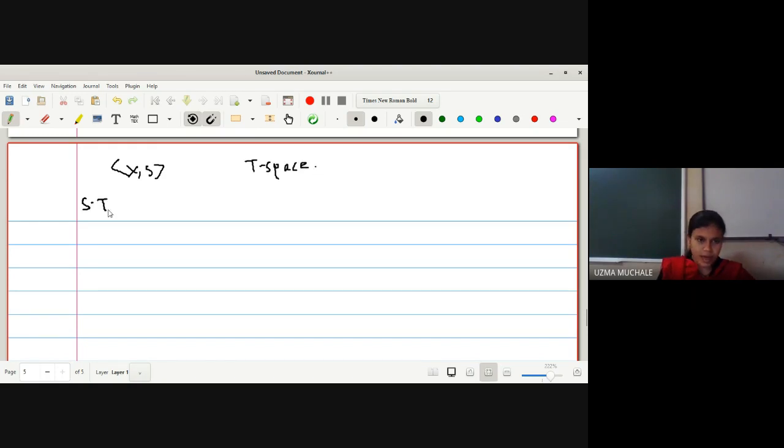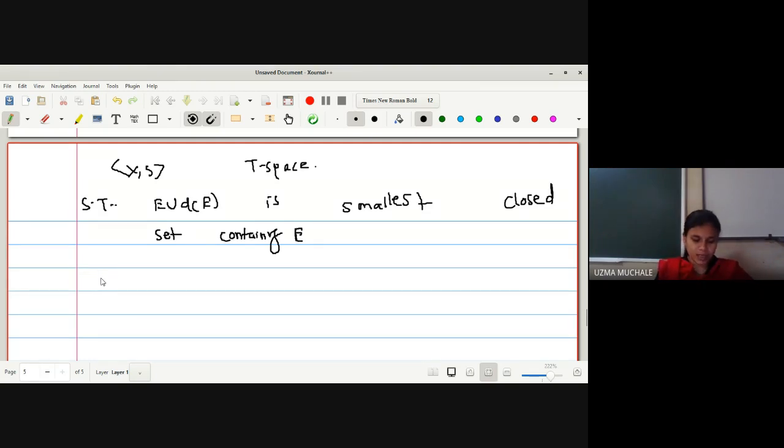And then we have to show that E union derived set of E is the smallest closed set containing E. Have you understood what our aim is to prove?